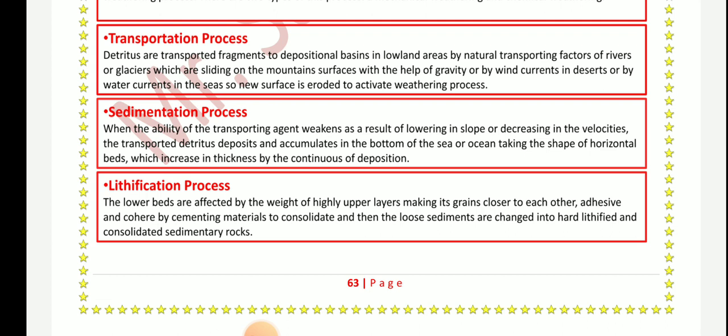After that, the lithification process. The lower beds are affected by the weight of the higher upper layers, making their grains closer to each other, adhesive, and cohering by cementation or by cementing materials to consolidate, and then the loose sediments are changed into hard lithified and consolidated sedimentary rocks.